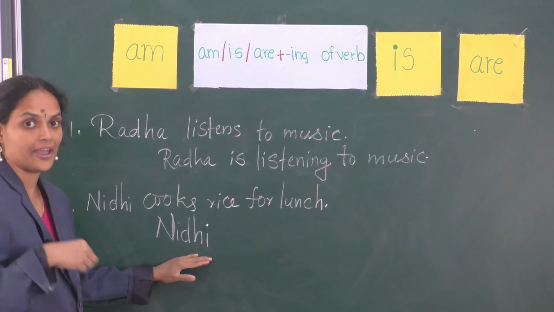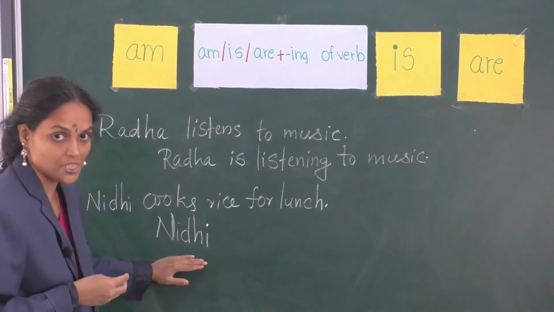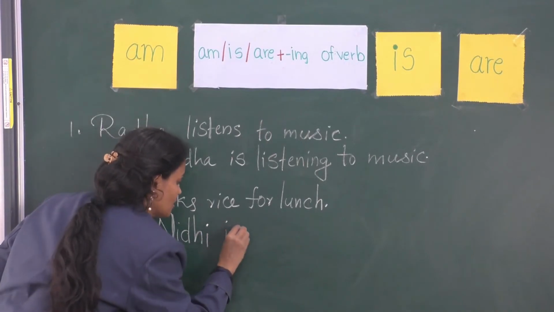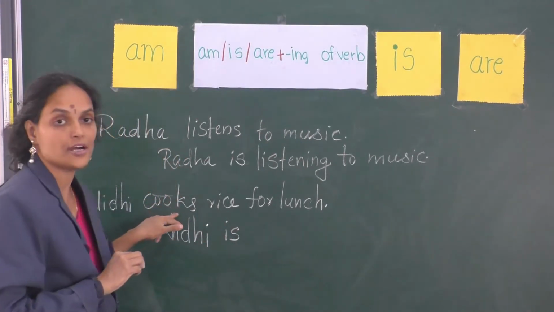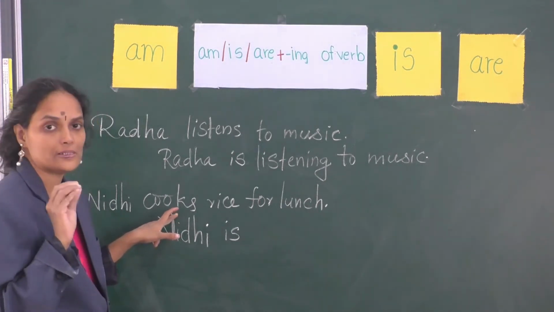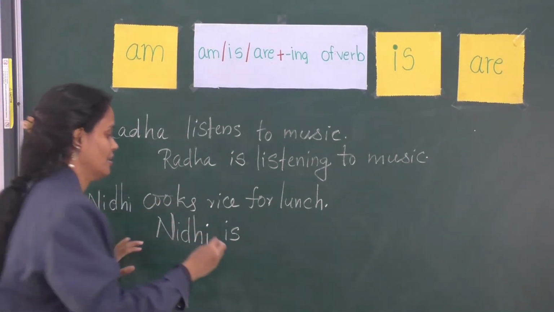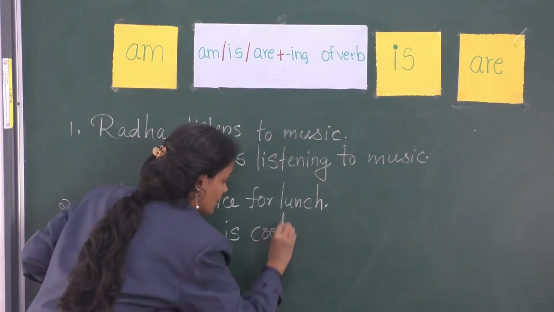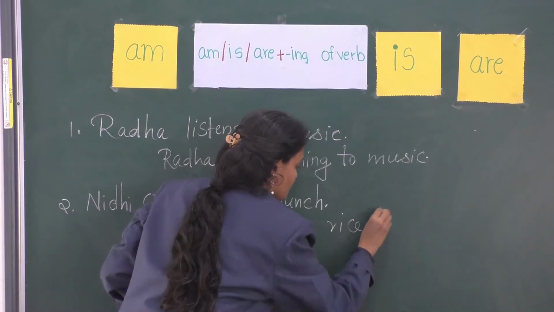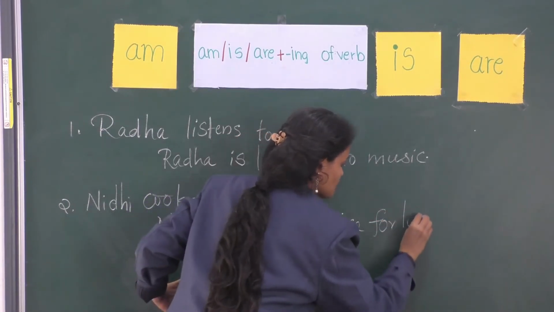Again, a singular subject is followed by a singular auxiliary verb: Nidhi is. And which is the verb here? Cooks. What is its ing form? Cooking. Nidhi is cooking rice for lunch.